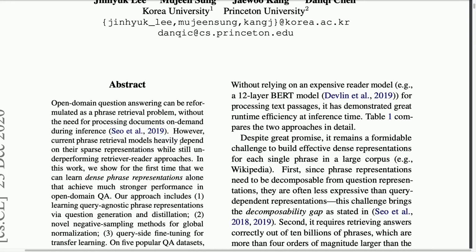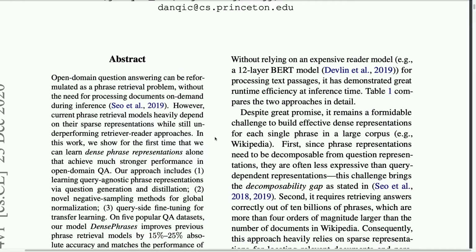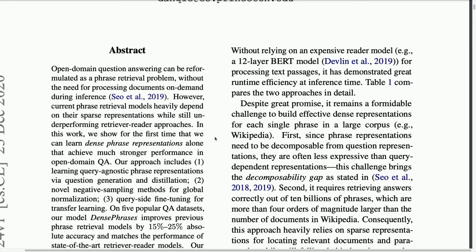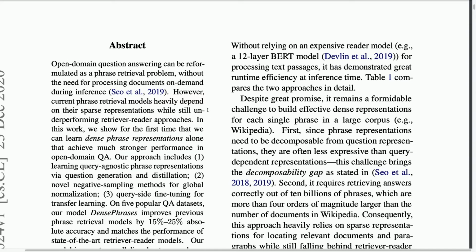However, in this paper, the authors propose a new method which they called DensePhrases, which is able to match the performance of those two-stage methods. And the authors propose a number of tricks to make those phrase retrieval models work well, to learn really good representations, embeddings of those phrases in the database, and then new models which are capable of learning really good embeddings.